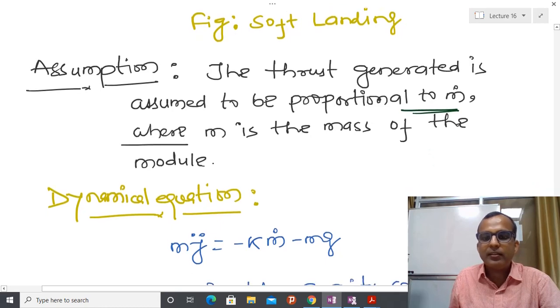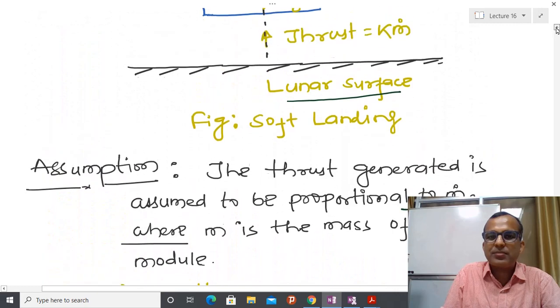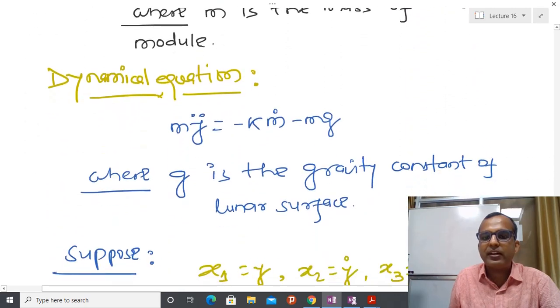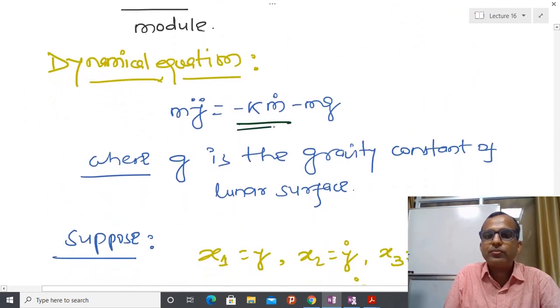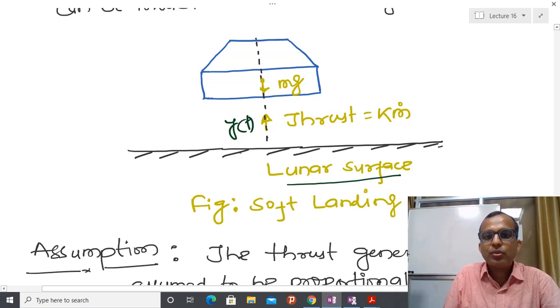Then the dynamical equation, again due to Newton's second law, I can write m y double dot. y is the distance, so I am assuming the distance from here to here is y(t). So I have m y double dot, and I have already assumed the thrust. Here you can see that the situation is now completely opposite. What happens? mg is acting in this direction, but I have to apply thrust in the opposite direction.